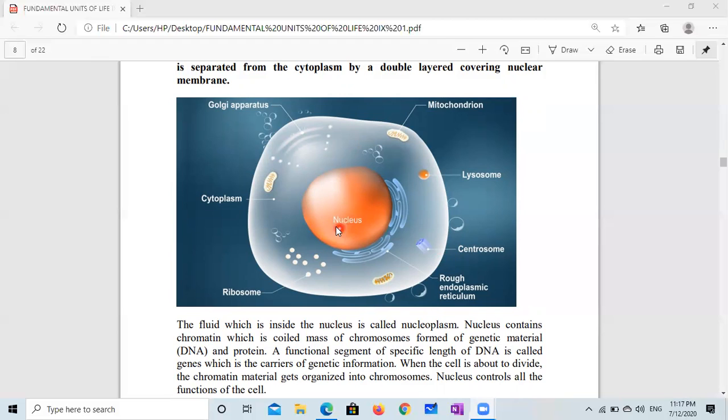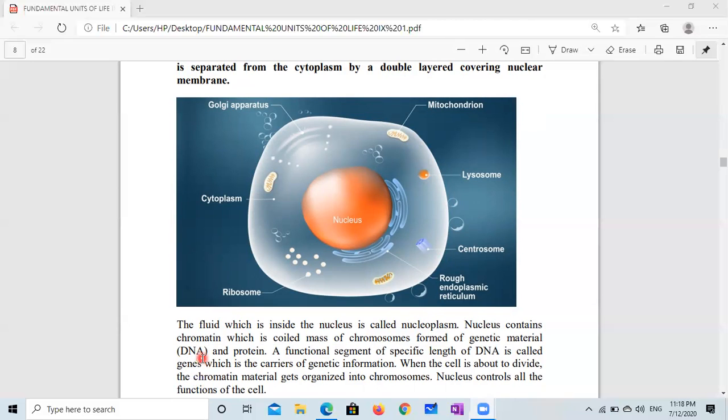The nucleus contains chromatin, which is a coiled mass of chromosomes formed of genetic material, DNA, and protein. Don't worry about this sentence. This is the chromosome present in the nucleus, and a chromosome is made up of DNA and protein.